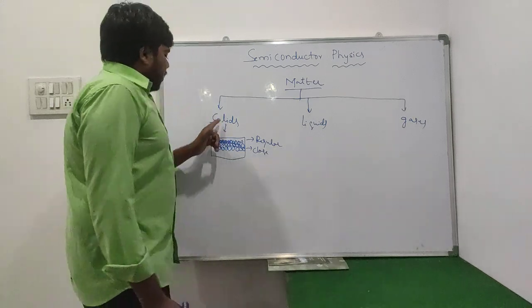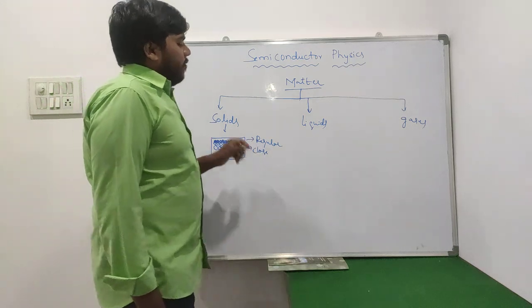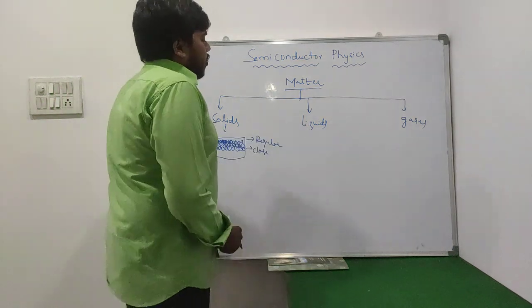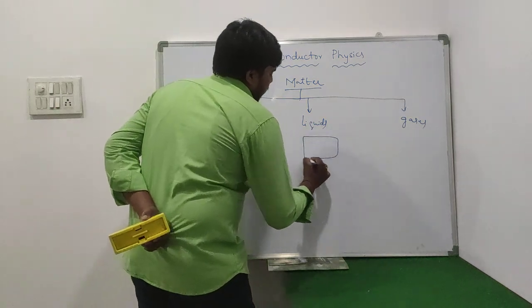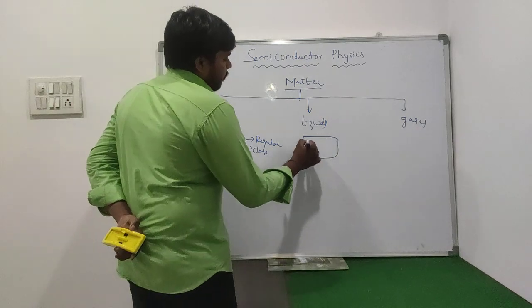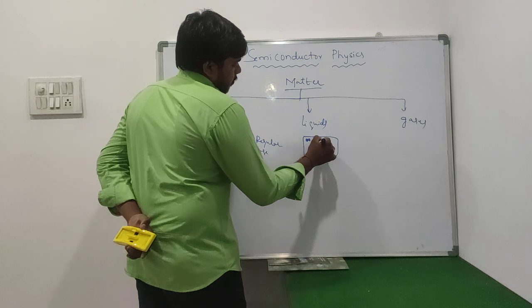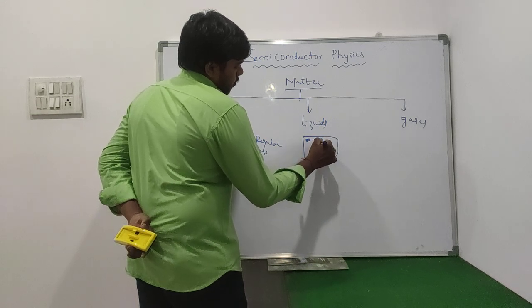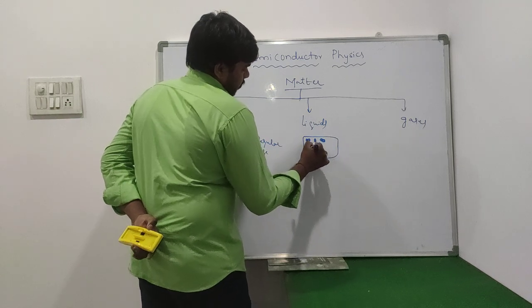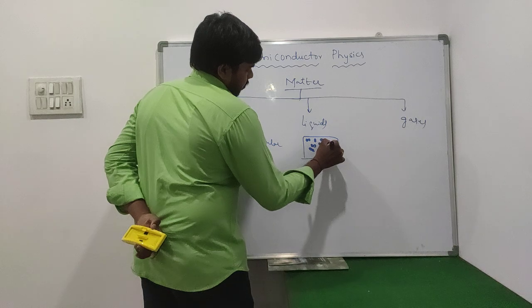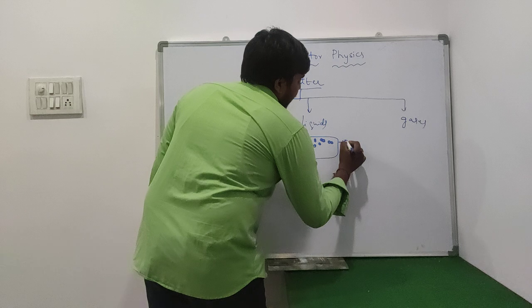In the earlier case, within the solids, all the molecules are arranged in a regular manner and they are very close to each other. Coming towards liquids, how do the molecules exist? Once you observe here, the molecular arrangement is not in a regular manner.